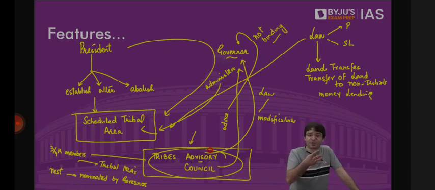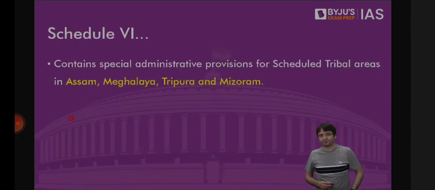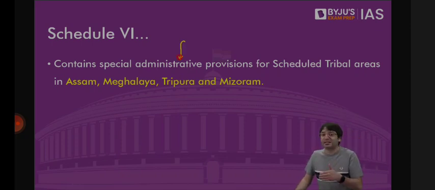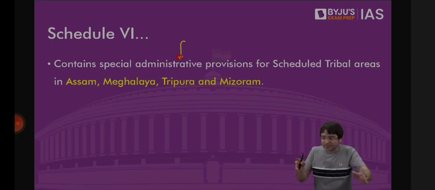Governor has a special responsibility in administering these tribal areas. But so far as Schedule 6 is concerned, it talks about administrative provisions. How do we administer these tribal areas? But this time, the tribal areas in 4 states, Assam, Meghalaya, Mizoram, and Tripura. Why? Because when we look at the tribals of these 4 states, one tribe is different from another tribe. We can't treat them as a homogeneous group.